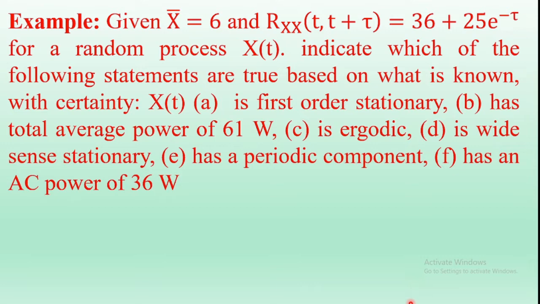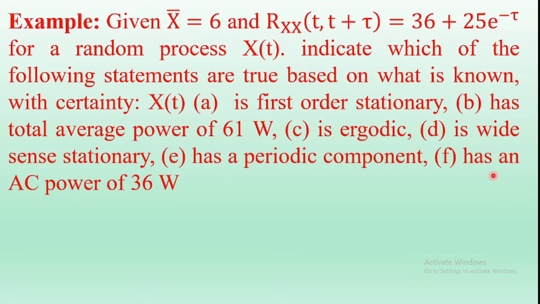So for the random process X(t), the first bit is: X(t) is first order stationary. The second bit: X(t) has total average power of 61 watts. The third bit: X(t) is ergodic. The fourth bit: X(t) is wide sense stationary. The fifth bit: X(t) has a periodic component. And the sixth bit: X(t) has an AC power of 36 watts.